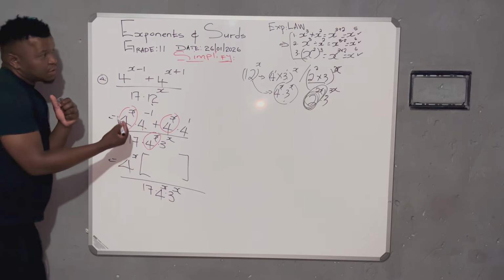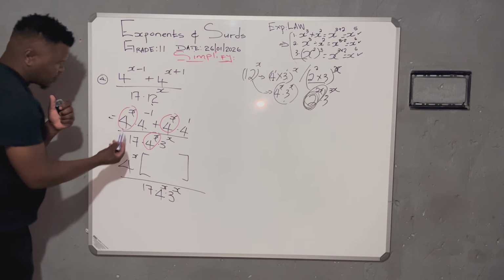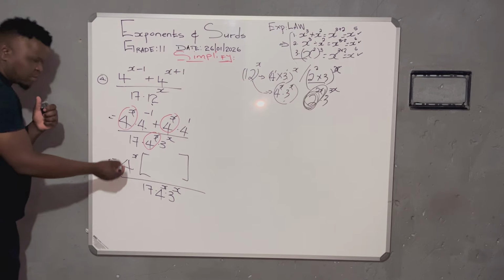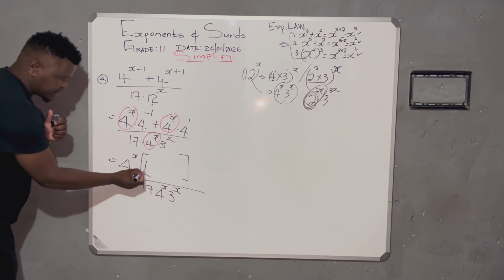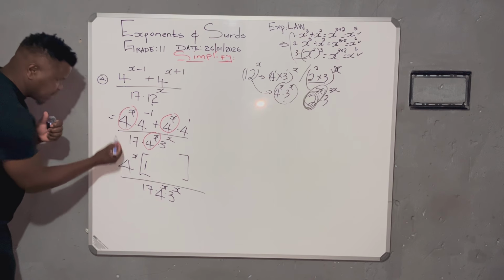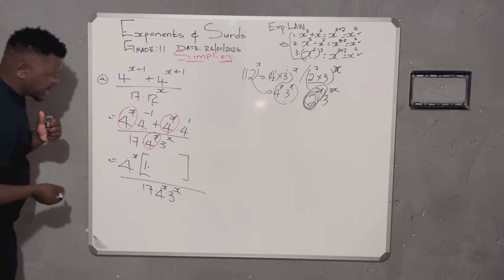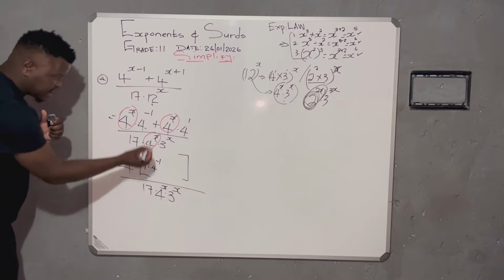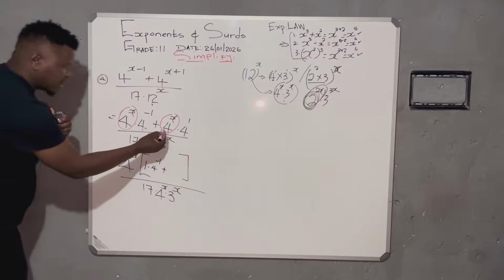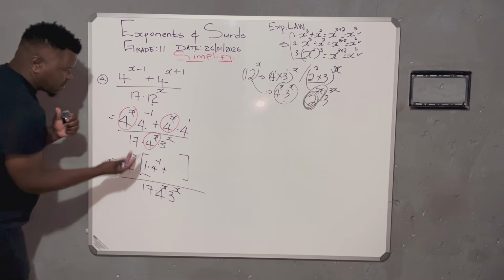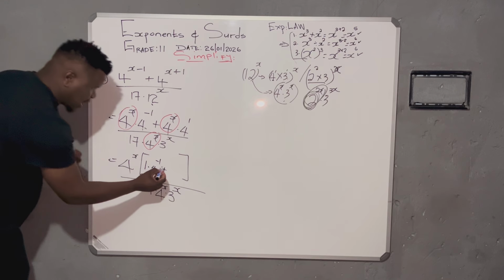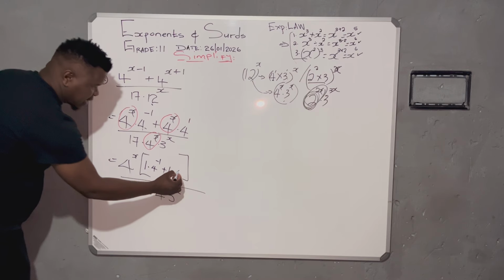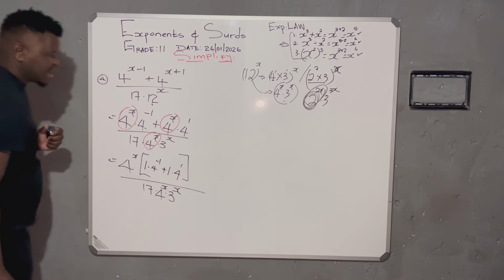Now, I said in the previous problems that once you take out the common factor, in the space of that common factor, replace it with 1. This one represents this circle. Then there is a multiplication. I put it back. There is 4 to the power negative 1. I need to indicate that too. There is addition. I take it back. There was a 4 to the power x, which is now, because I took it out as a common factor, I'm going to write 1, like I said. Now, there's a multiplication indicated, then there's a 4 with a 1. We know this one will never affect anything.